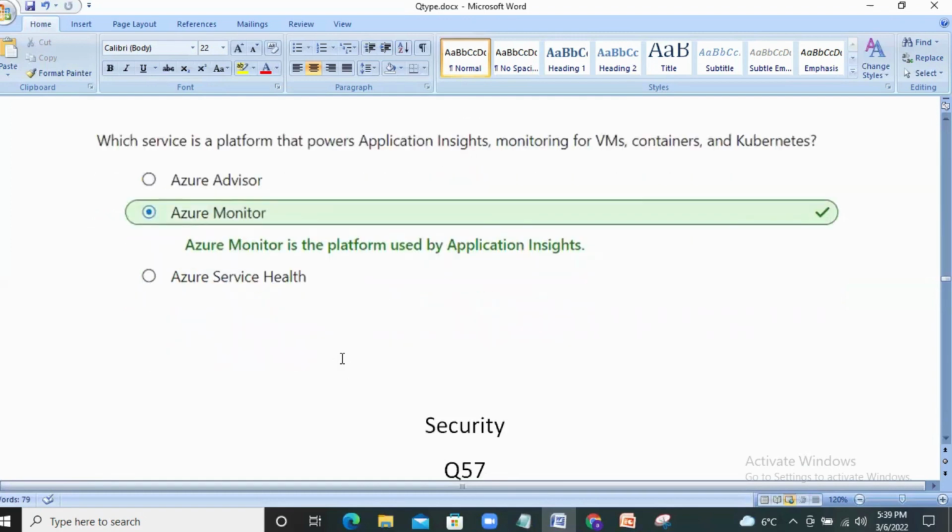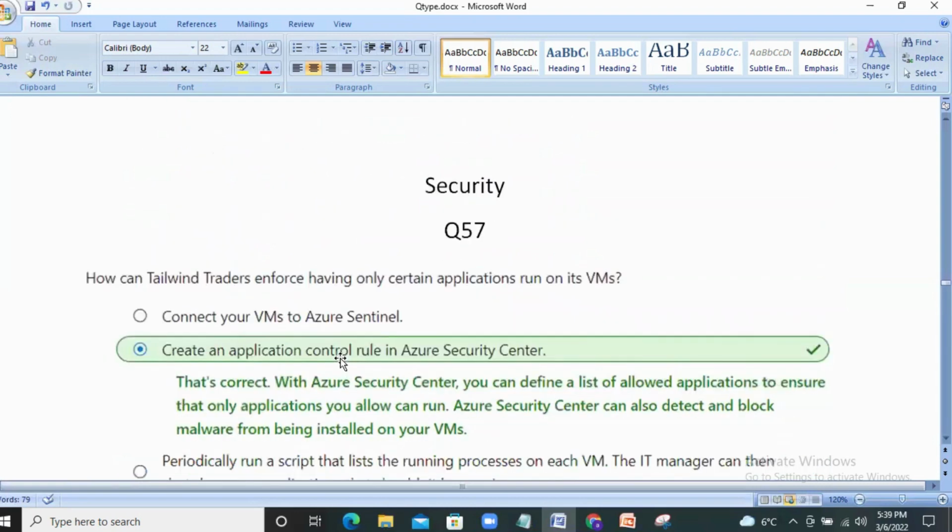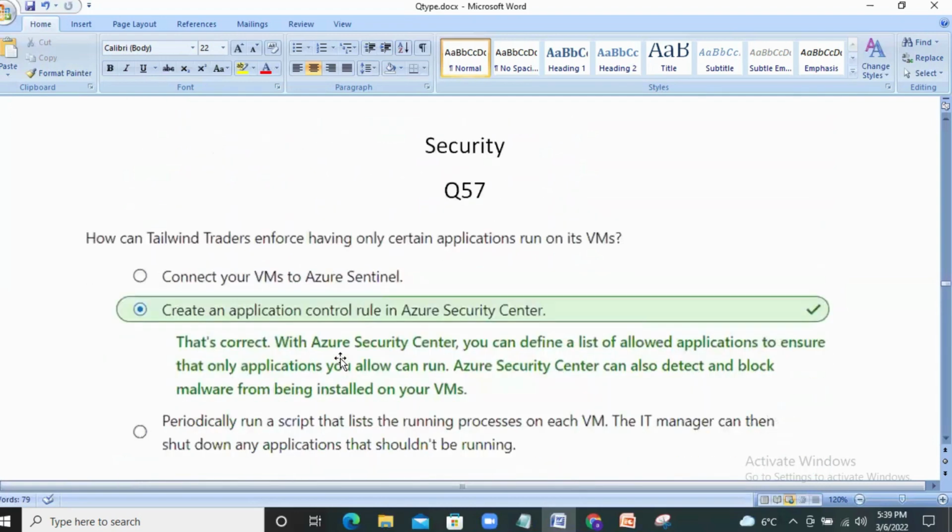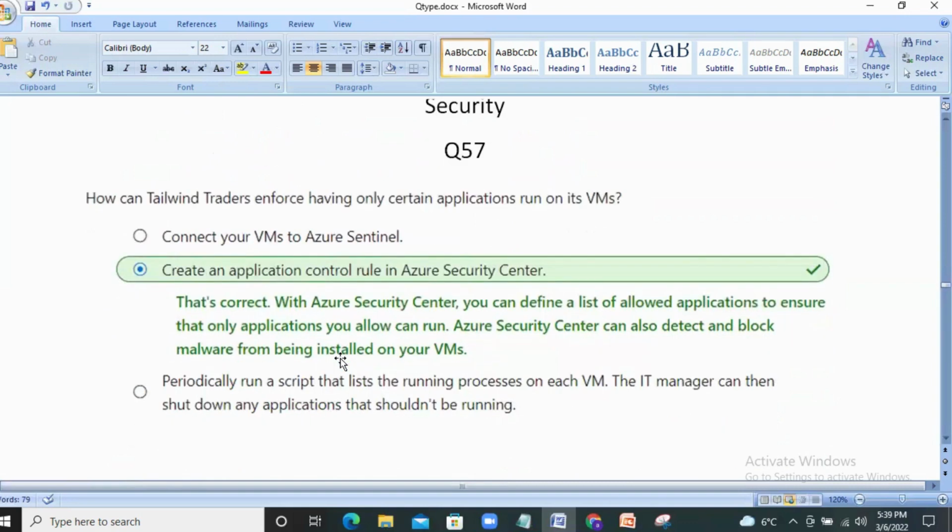Next question. The next set of questions will be under the topic security. How can Tailwind Traders enforce having only certain applications run on its VMs? To achieve this condition given in the question, we need to create an application control rule in Azure Security Center. Hence, option 2 is the right answer.